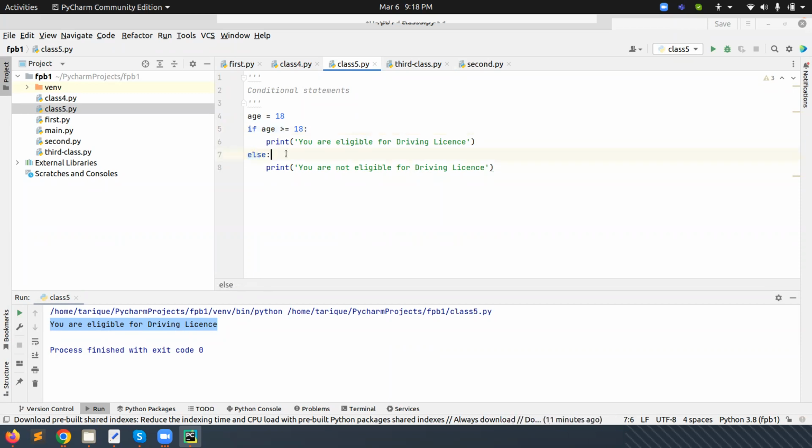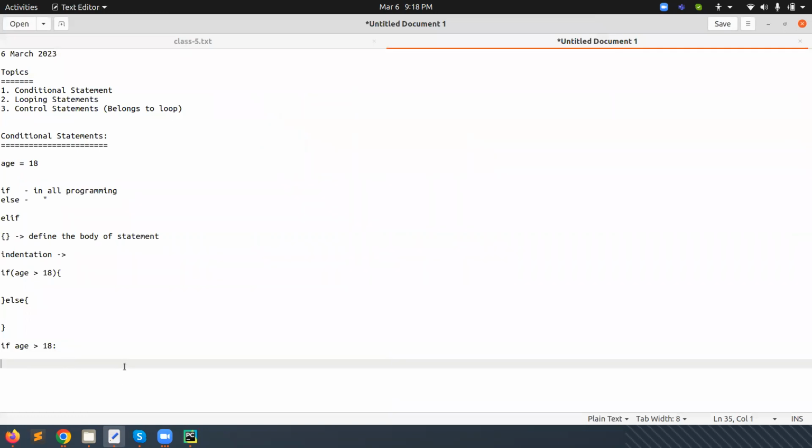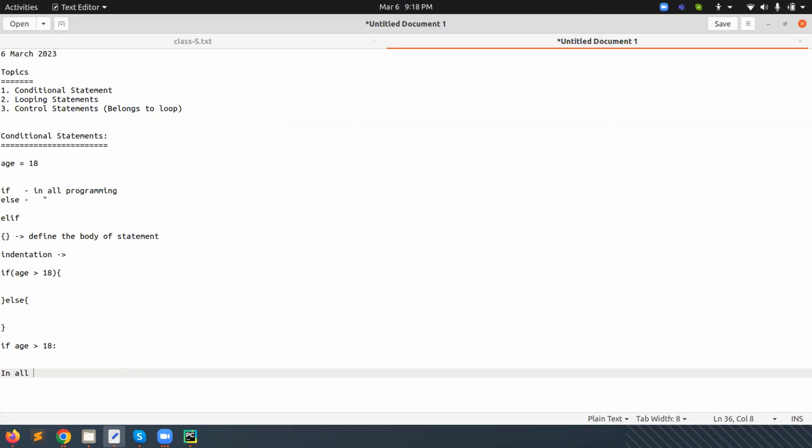This is also an important thing we need to understand. In all programming languages, when we execute or run the program, execution is always in top to bottom order. Always remember this.